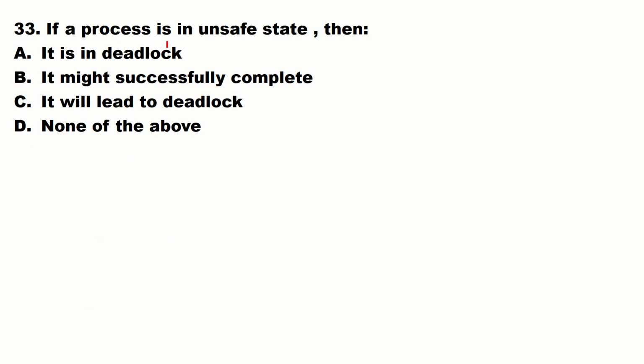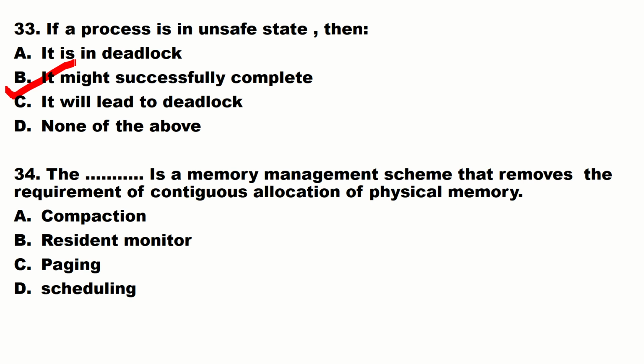If a process is in unsafe state, then it is in deadlock, it might successfully complete, it will lead to deadlock, none of the above. You may get confused in this, but seeing the question itself, you can find the answer. It might successfully complete. Because a process in unsafe state doesn't always lead to deadlock. The process in unsafe state may get successfully completed.